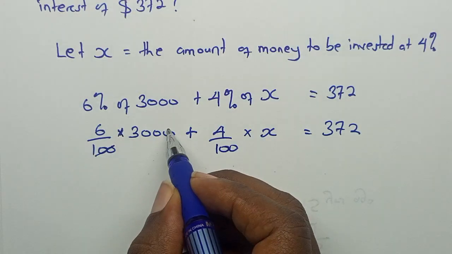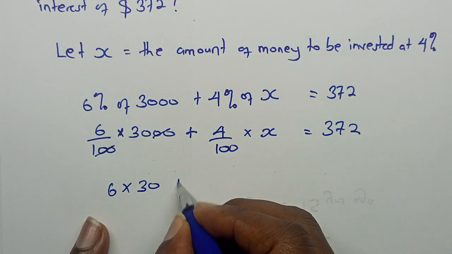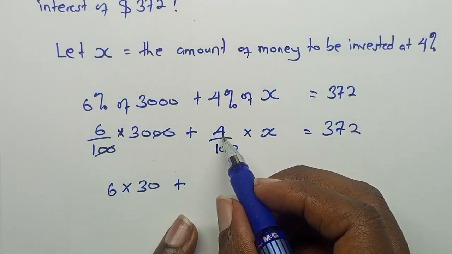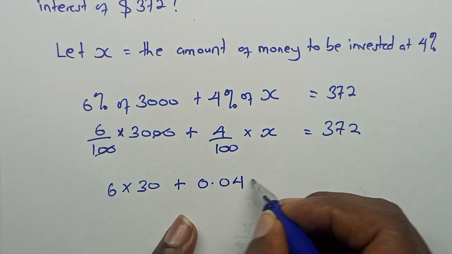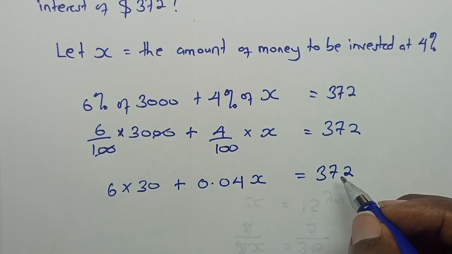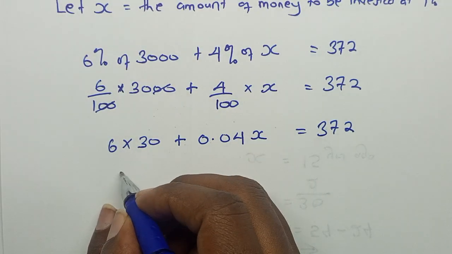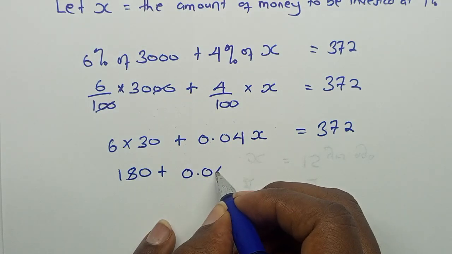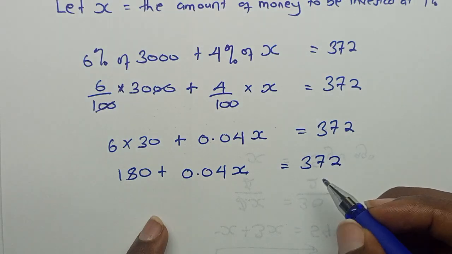So this cancels with this, and we are left with 6 times 30 plus, this becomes 4 divided by 100, which is 0.04, times X, is equal to 372. So 6 times 30 is 180 plus 0.04X is equal to 372.